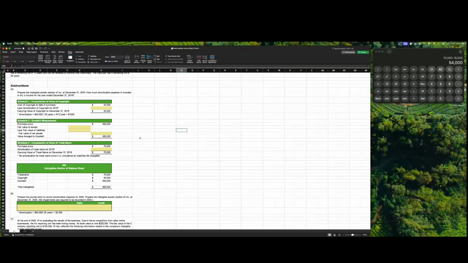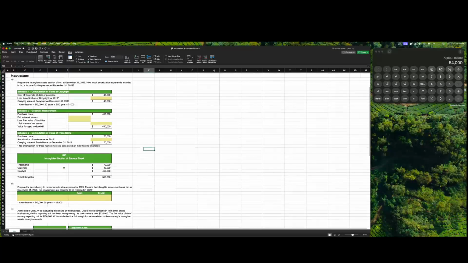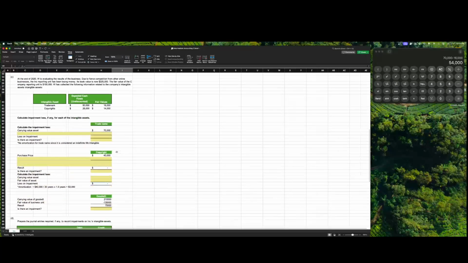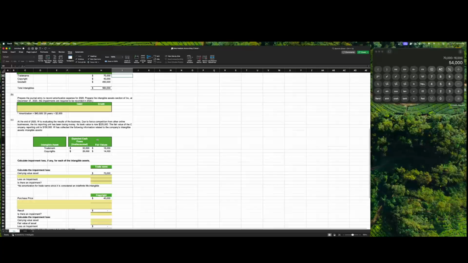So we're going to prepare the intangible assets section of Incorporated as of December 31st, 2019. We're going to calculate the amortization expense for the year ended December 31st. Here's Schedule 1, computation of fair value of the copyright. Schedule 2, goodwill measurement. Schedule 3, computation of the value of the trade name. And then we'll create the intangible section of the balance sheet and create this journal entry.